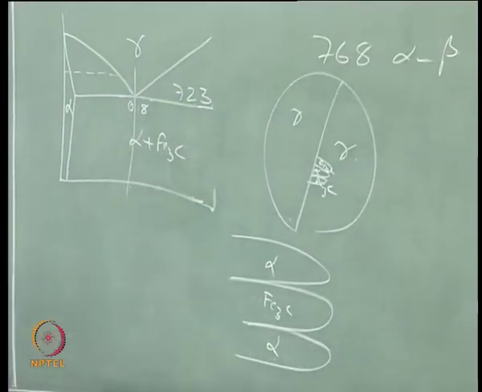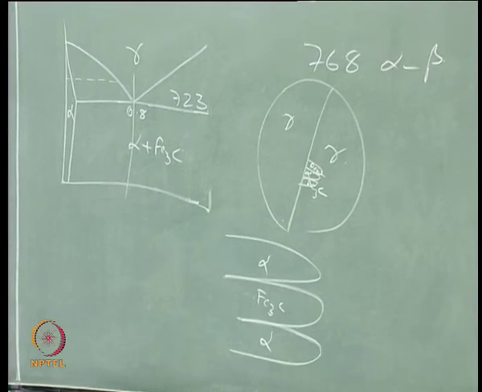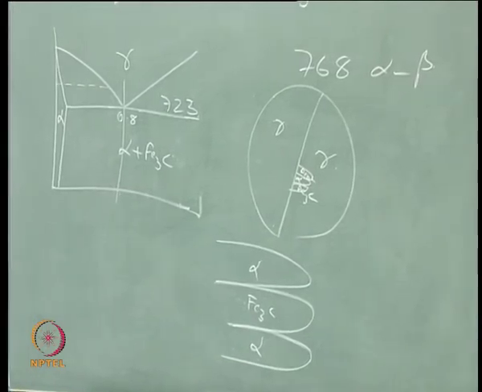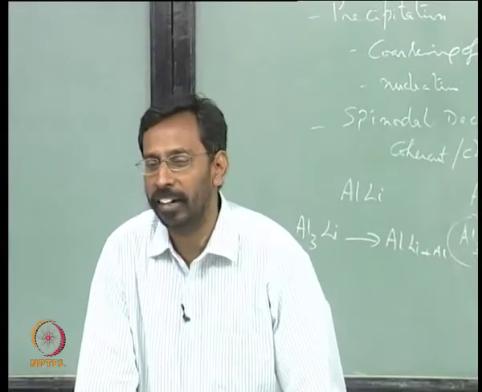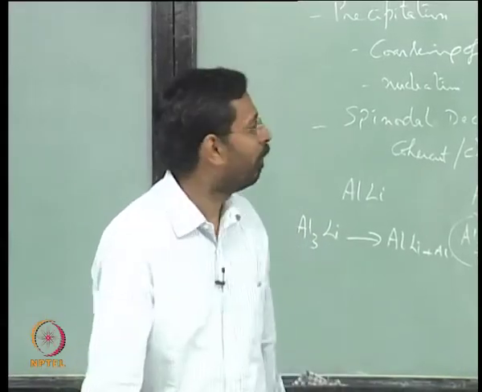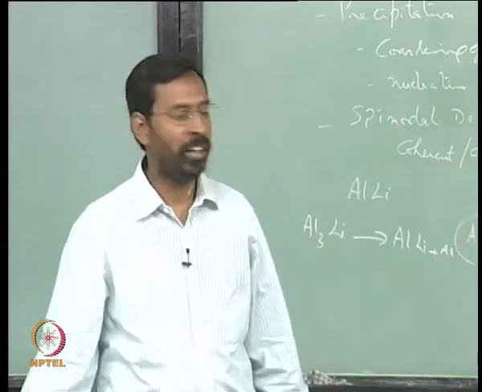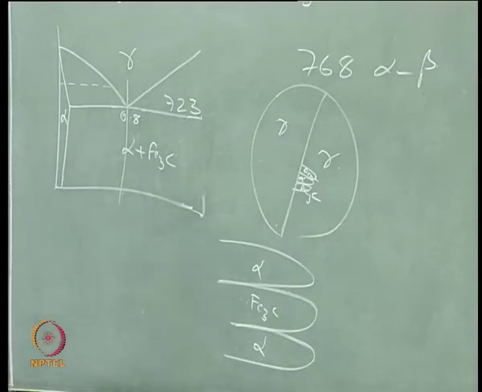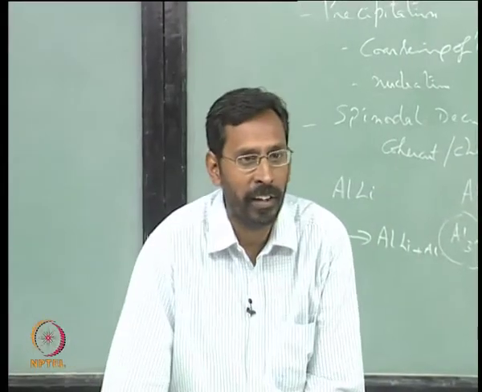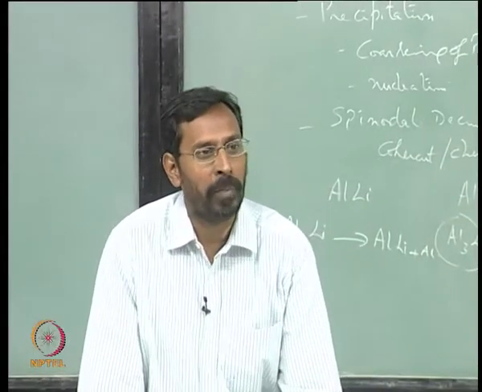There is always a botheration about what nucleates first. Many people broke their heads in this context, because when two phases come out, whether it will be alpha first or Fe3C first. That is true, but ultimately you may say that as far as the properties are concerned, I am not bothered about what comes out first, because properties depend on what?